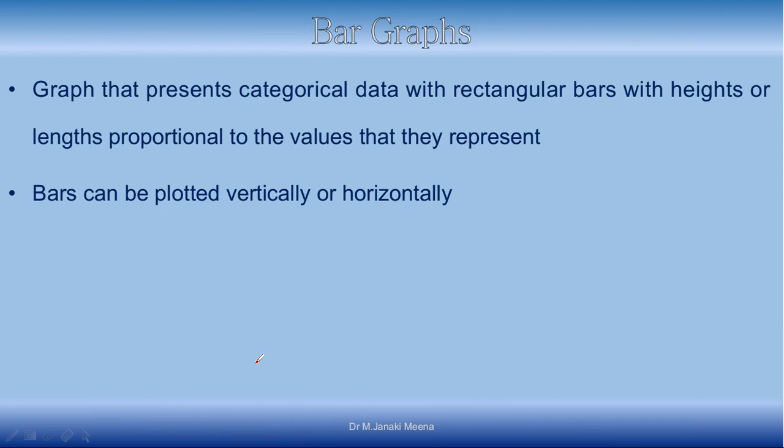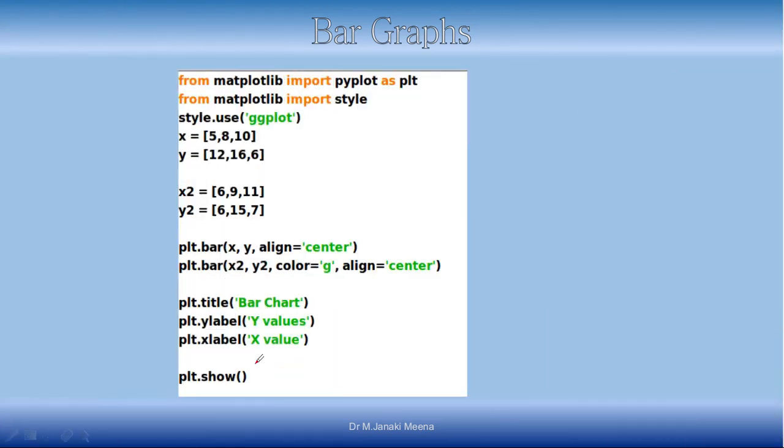Next is about bar graph or bar chart. This graph will be helpful when you want to represent categorical data with rectangular bars, with heights and lengths proportional to the value that they represent. So, we can plot it either vertically or horizontally. Let us see how it can be done.